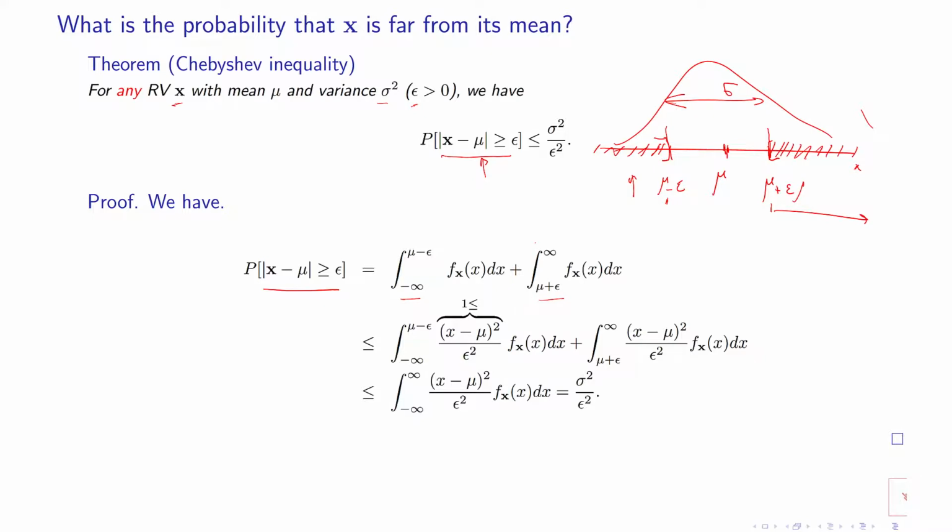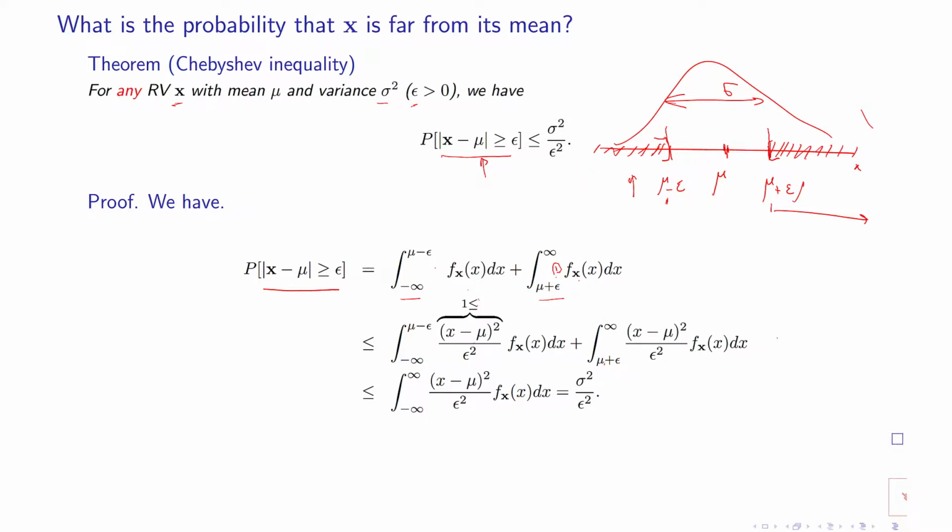Obviously, in these areas the ratio is at least 1, and 1 is always smaller than this function. So this integral is smaller than or equal to this integral, which is over the shaded area.